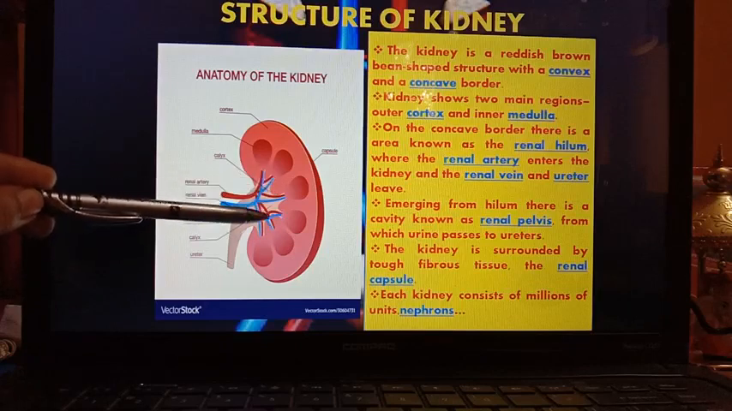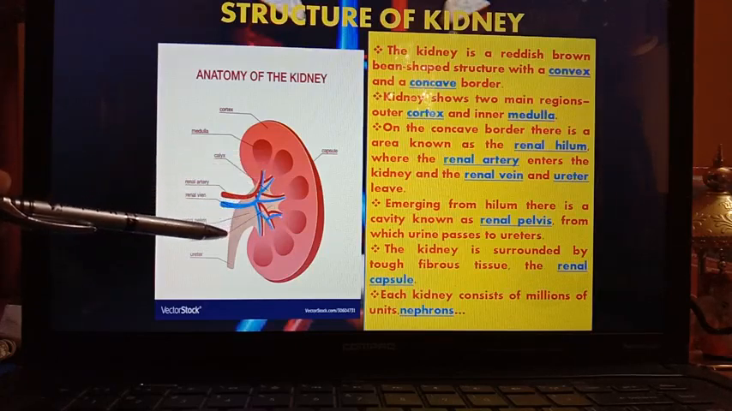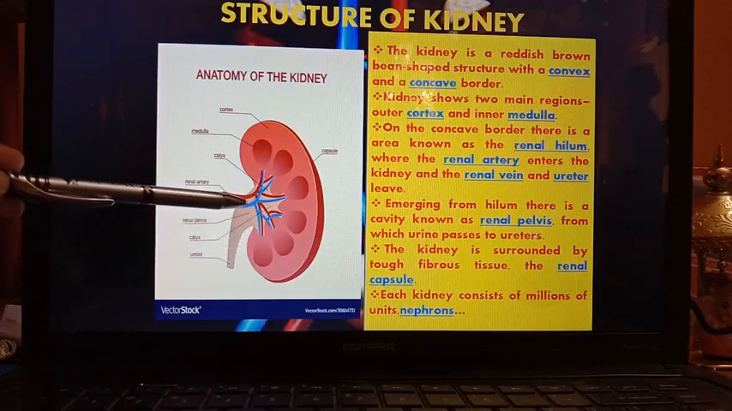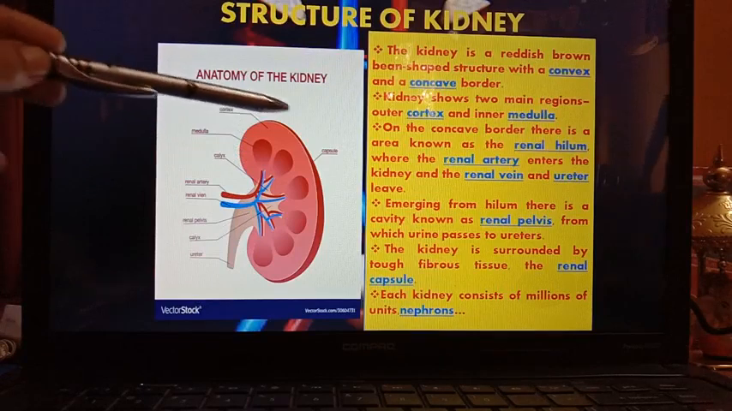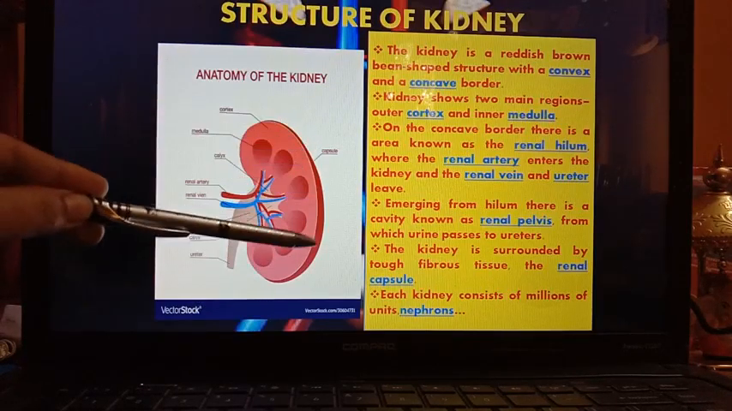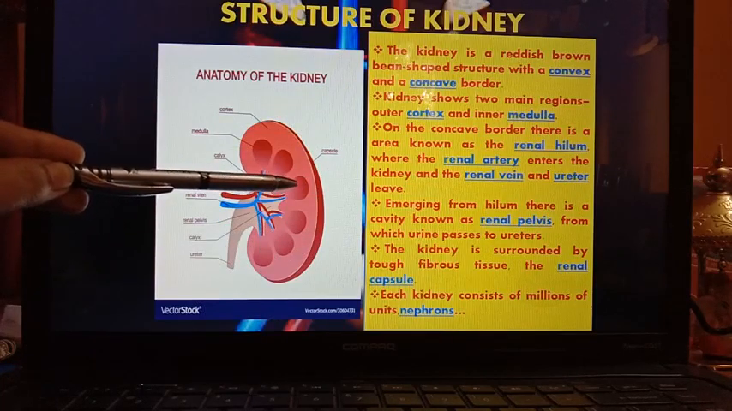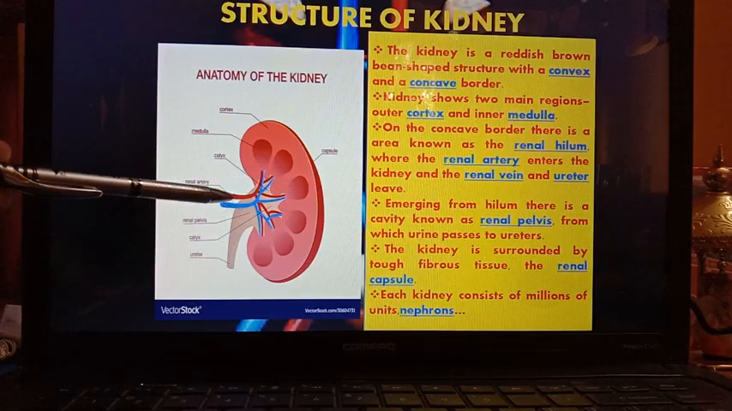Now emerging from this renal hilum, one structure is there that is known as renal pelvis. It is a cavity-like structure from which urine passes to the ureter. Actually, urine is produced in the cortex region. From the cortex region, it is passed to the renal medulla, and from the renal medulla, it comes to the ureter via renal pelvis.